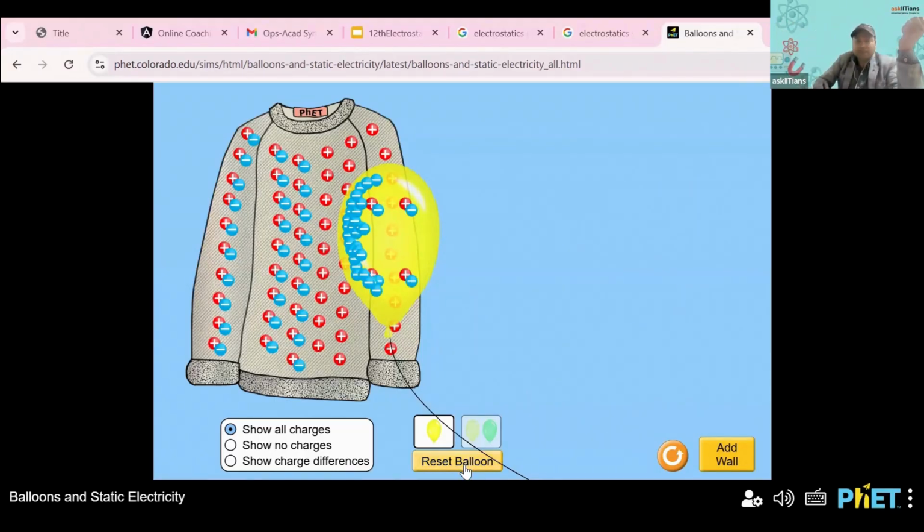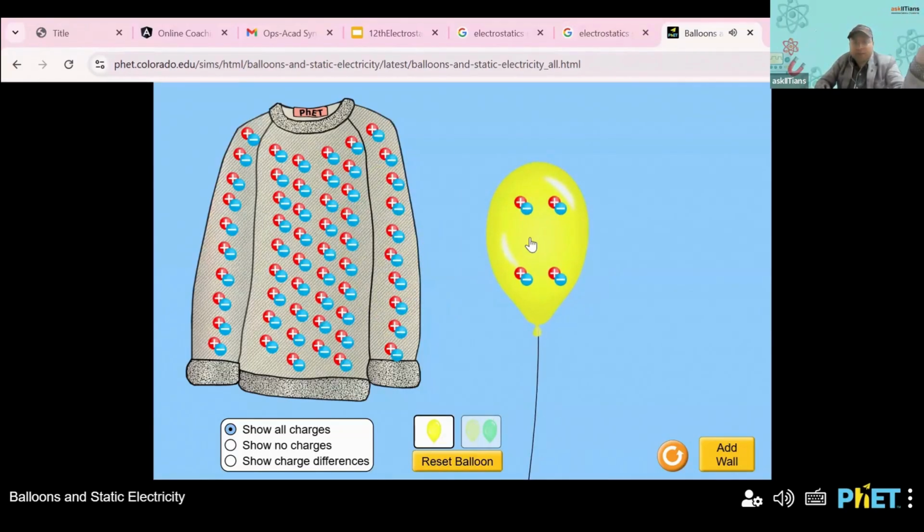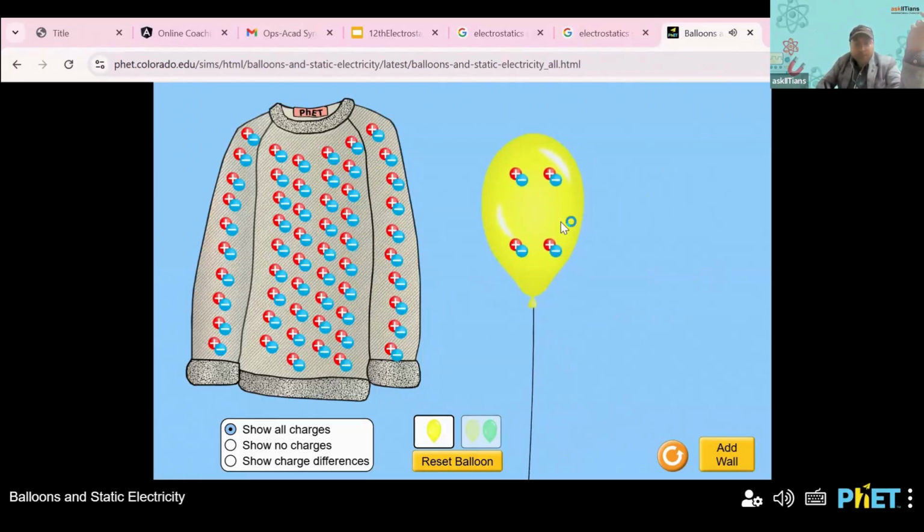Right. So let us reset this. Now they are electrically neutral. Now you see the balloon is not getting attracted. Right. So let us do this one more time.